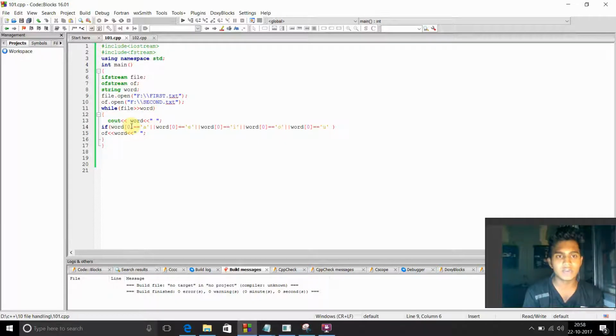It will keep on inserting the words into my second.txt till the words in my first.txt get over, with this condition: if the word's first letter, the zeroth letter, is a, e, i, o, u, meaning it starts with a vowel, and that vowel is in lowercase, then in my output file it will print that particular word in caps lock. I will tell you by executing my program.